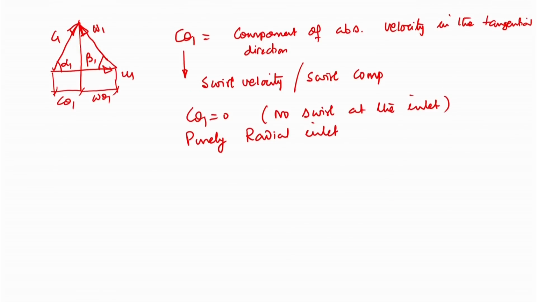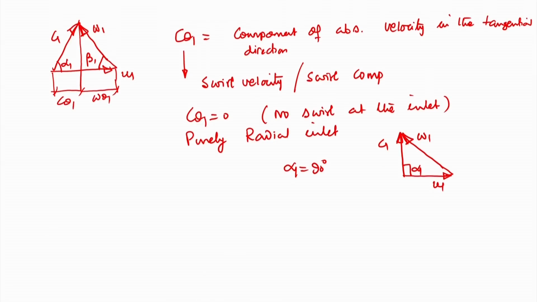There the velocity triangle looks like this. This is C1, this is W1. Since U1 is fixed, this is U1, C1 and this is W1. So, this is alpha 1, and alpha 1 is equal to 90 degrees, that is purely radial inlet, no swirl velocity.